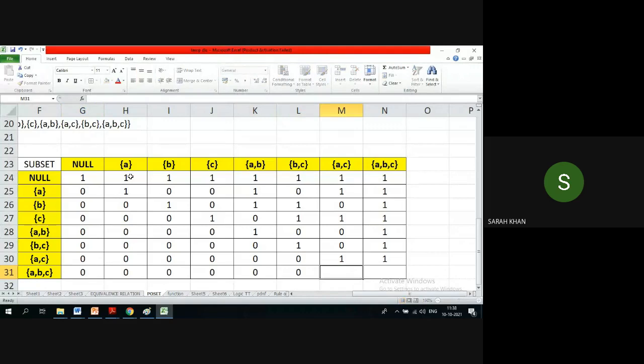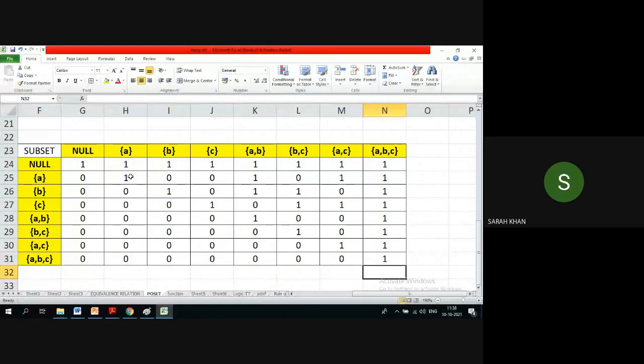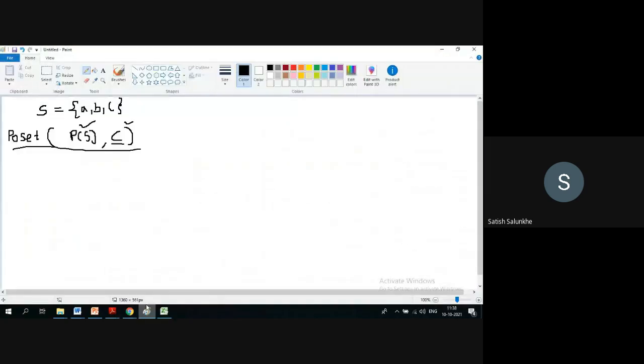So for this, all no, only the last one, yes. Yeah, very good. So that's it. This is the relation R, and now you need to construct the Hasse diagram. You, means all students, need to construct the Hasse diagram. So what I discussed here earlier, that we need to build from bottom